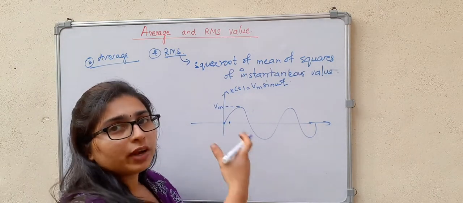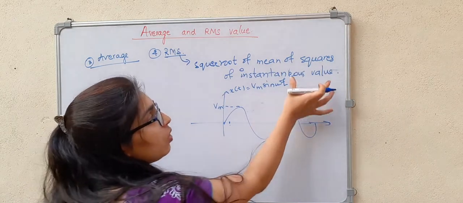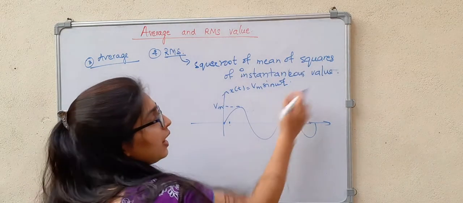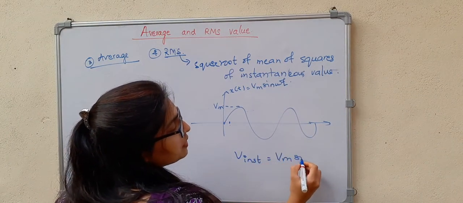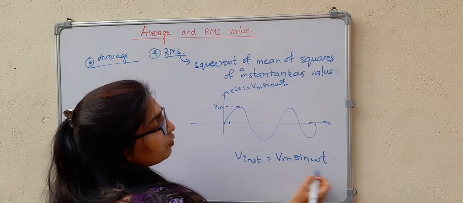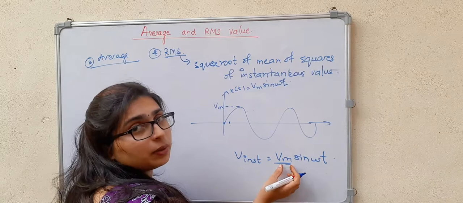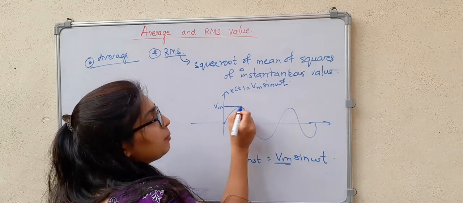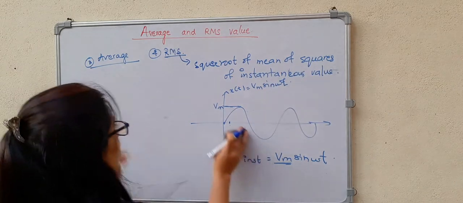That is, the value of that waveform at different instants of time is called the instantaneous value, V instantaneous equal to Vm sine omega t. The peak value is nothing but the maximum of the instantaneous values of that waveform.